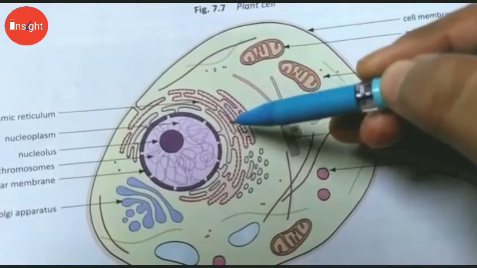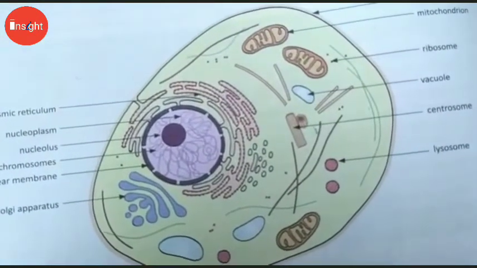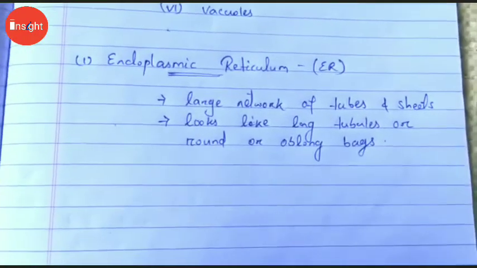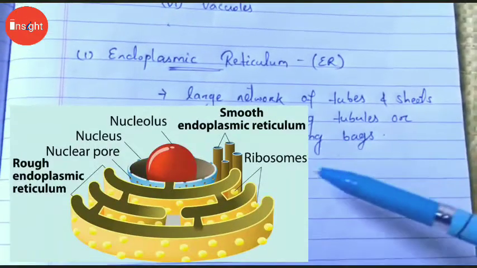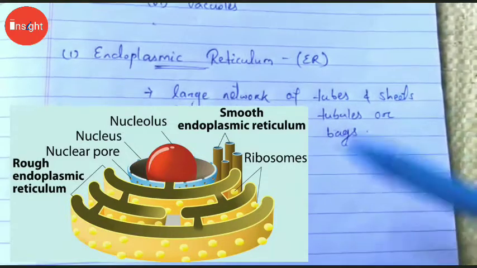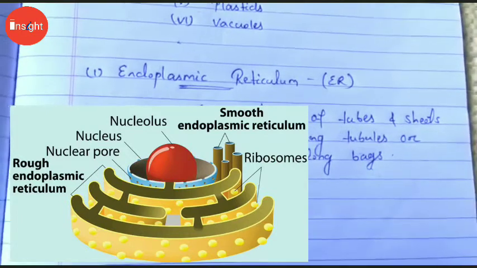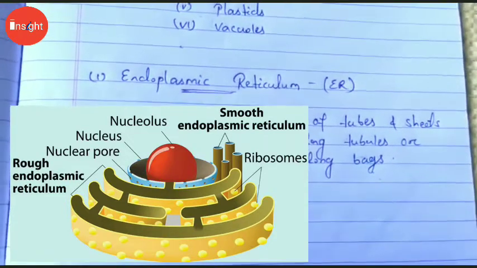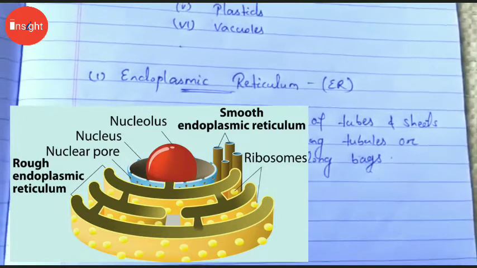You can see here it is looking like tubes and sacs. The endoplasmic reticulum is a large network of membrane bound tubes and sacs. It looks like oblong bags, long tubules or round, and its structure is similar to the plasma membrane. Oblong means it is elongated in one direction, as you have seen in the diagram.